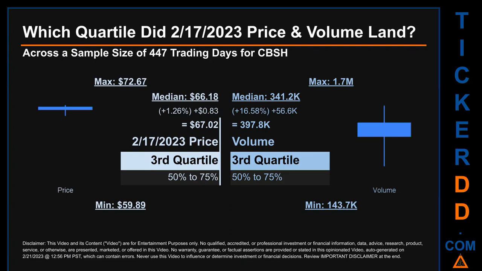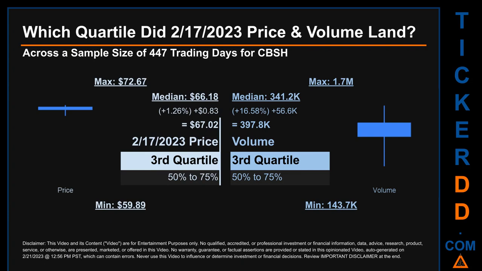Within that price range, February 17, 2023 price, of $67.02, landed within the third quartile, placing it within the 50% to 75% range of all sampled end of day prices. The day's volume landed within the third quartile, that is within the 50% to 75% range of all sampled daily volume, which saw a max daily volume of 1.7 million and a minimum of 143.7 thousand.